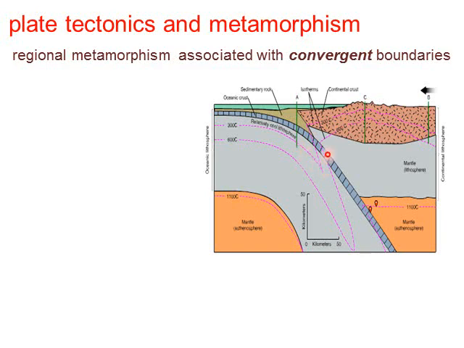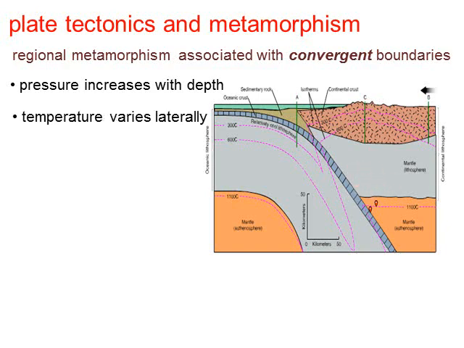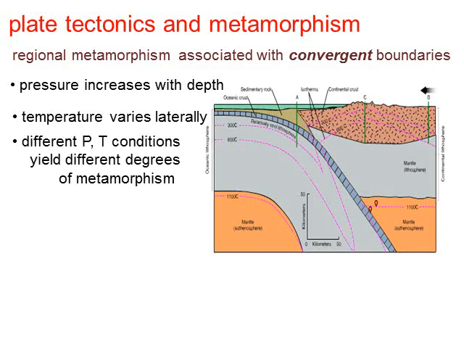So as this is being subducted, it has to go fairly deep within the earth before it reaches a very high temperature range. Notice that we actually get down into the mantle, and we're talking about temperatures of 1100 degrees Celsius. So it's going to be much hotter here. So this rock is being forced down basically on this side where it's hotter over here, which is closer to the continental crust. So the pressure is going to increase with depth as it goes down, and the temperature is going to vary laterally. So it's going to vary depending on what you're looking at with this plate convergent boundary. So you have different pressure and temperature conditions, and they're going to yield different degrees of metamorphism.